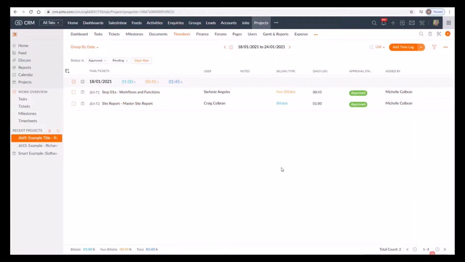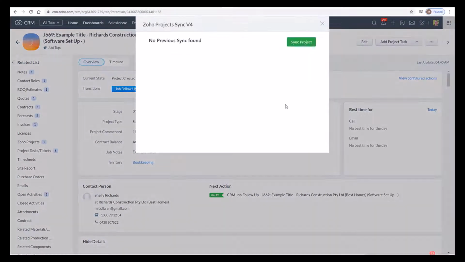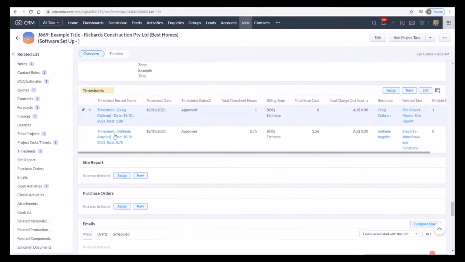Now let's jump back into our job. So these timesheets can sync back to CRM on regular intervals. We're actually going to trigger the sync manually by going into the Zoho Project Sync widget. And there we go, we can now see that our project has synced. So if we look over here, on the left hand side, you can see now that we have 2 timesheets.